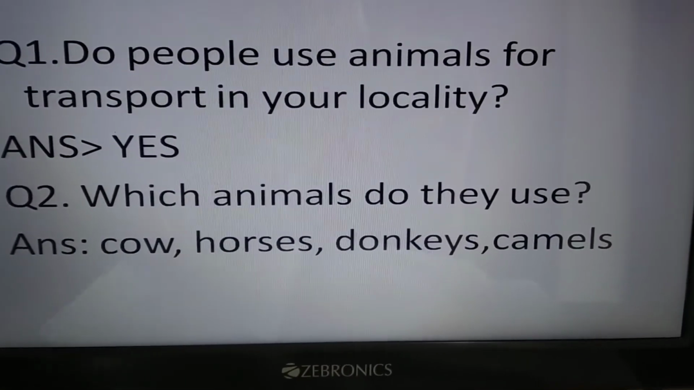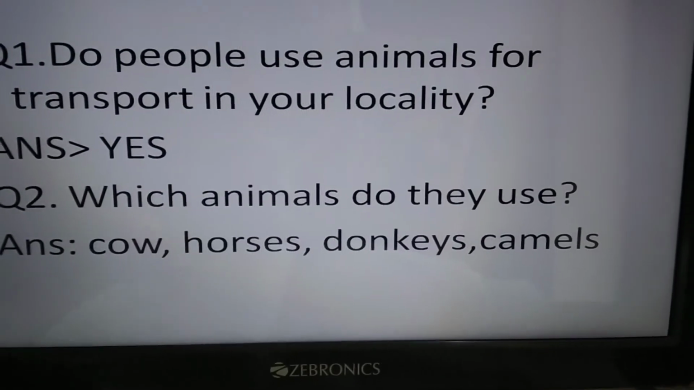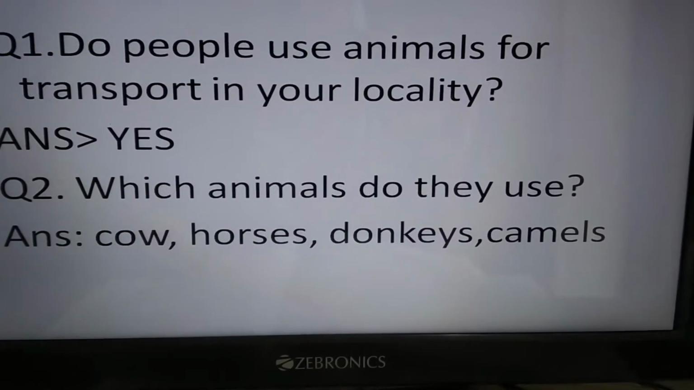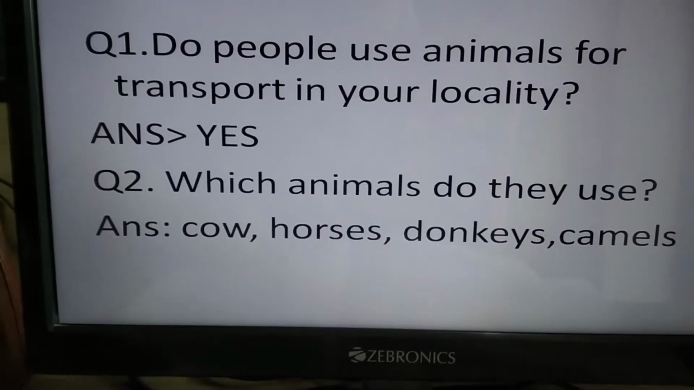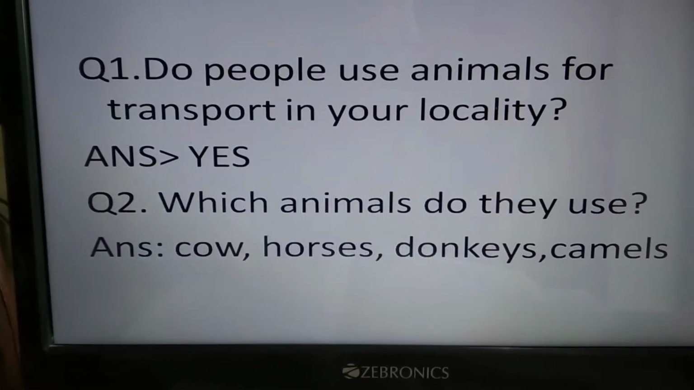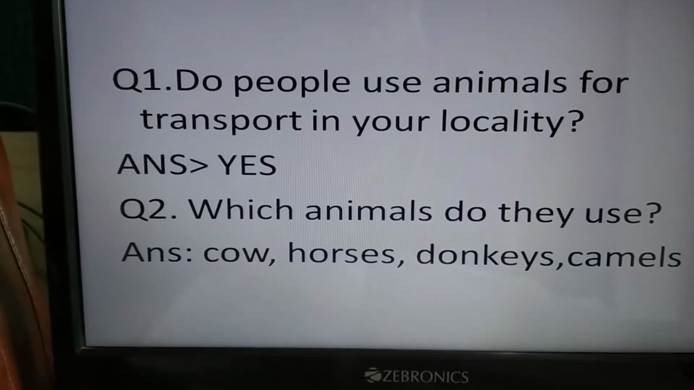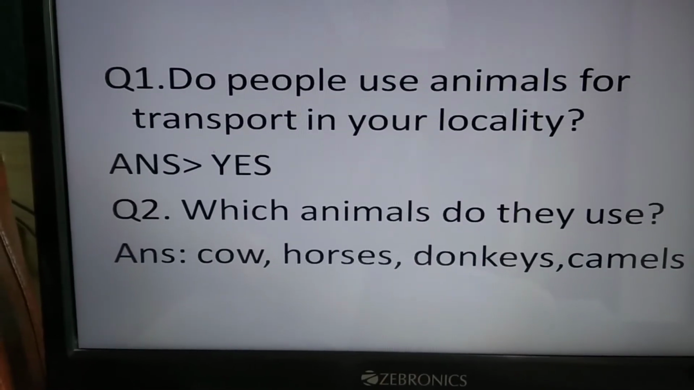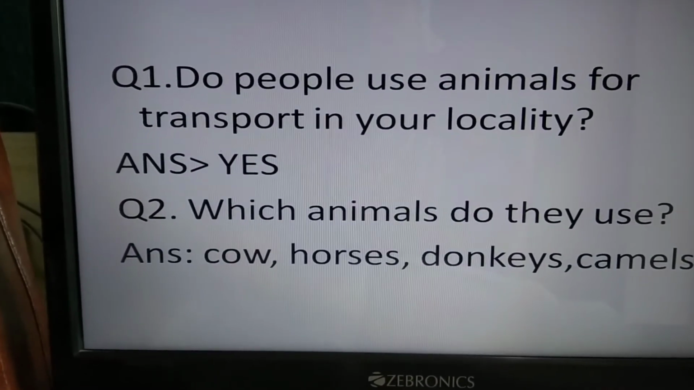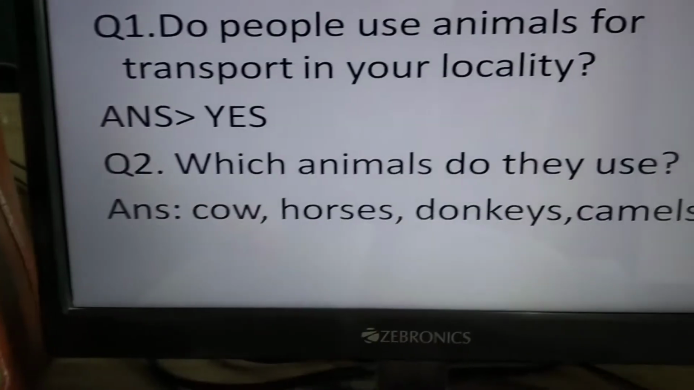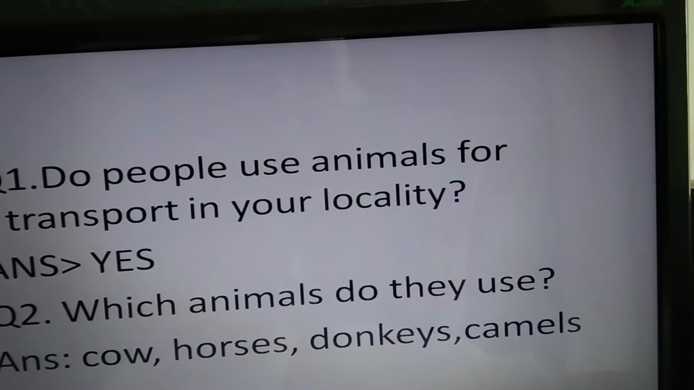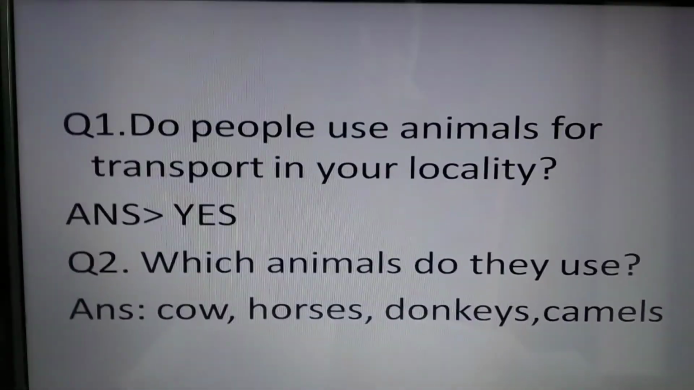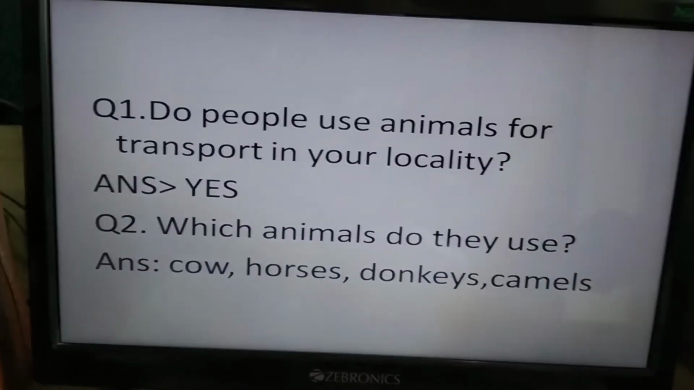And also I will give an assignment: write down the other animals also which are used as transport. This is your assignment. Write it as the next question. The other animals are also used as transport, such as cow, horses, donkeys, camels, elephants and many others. Let us see the next question.